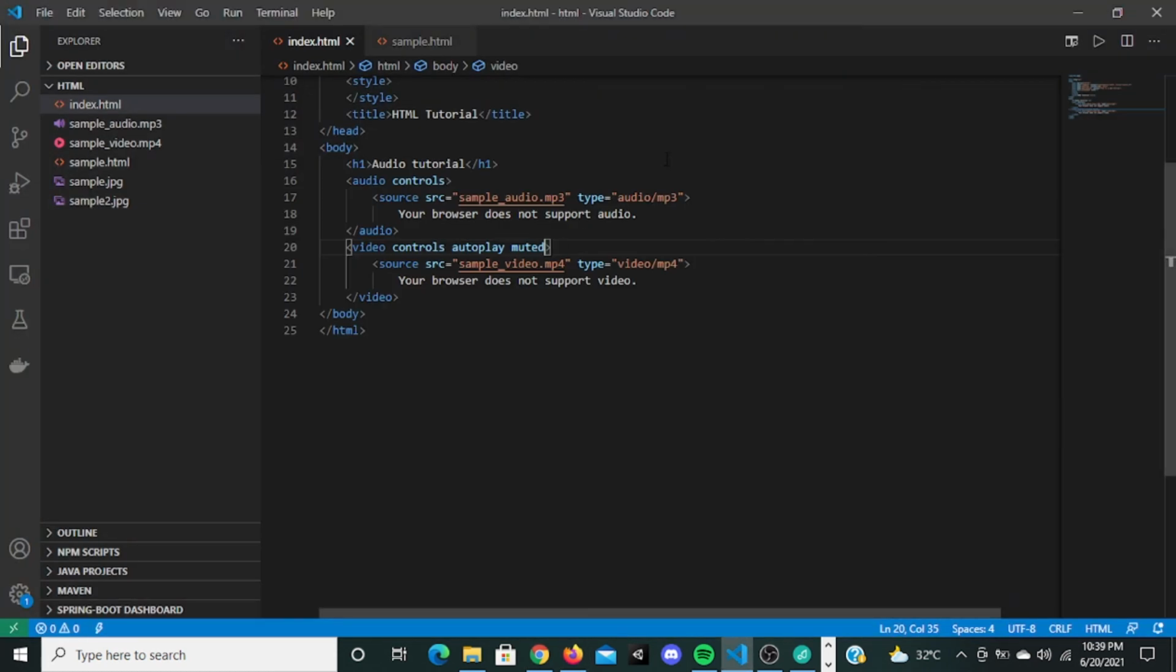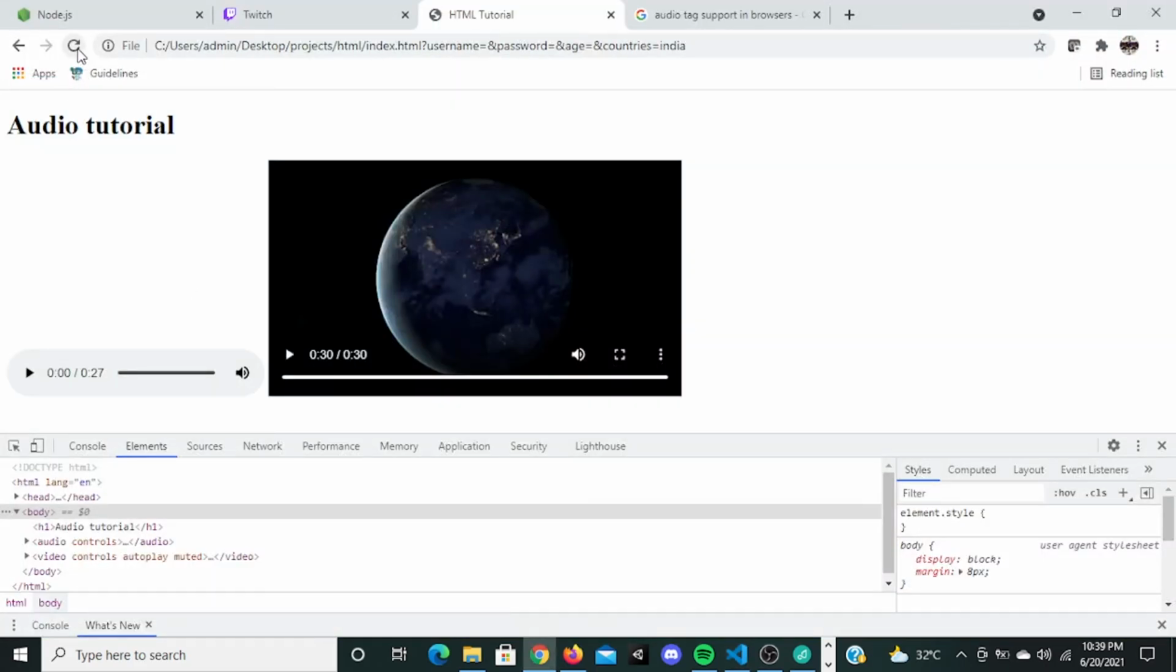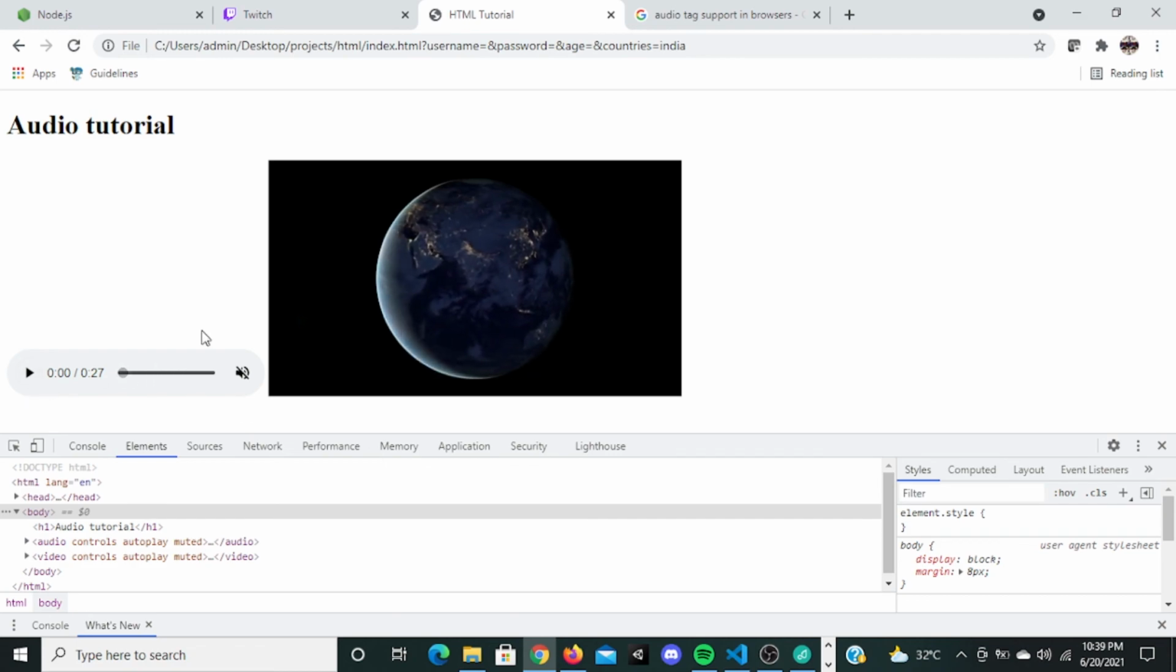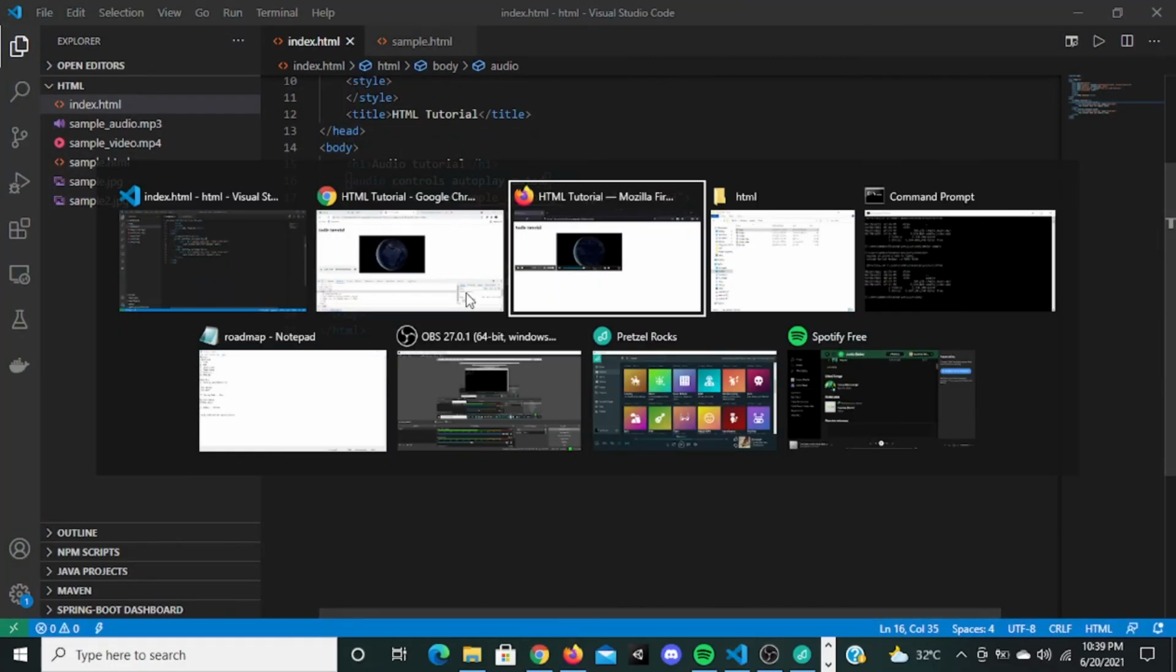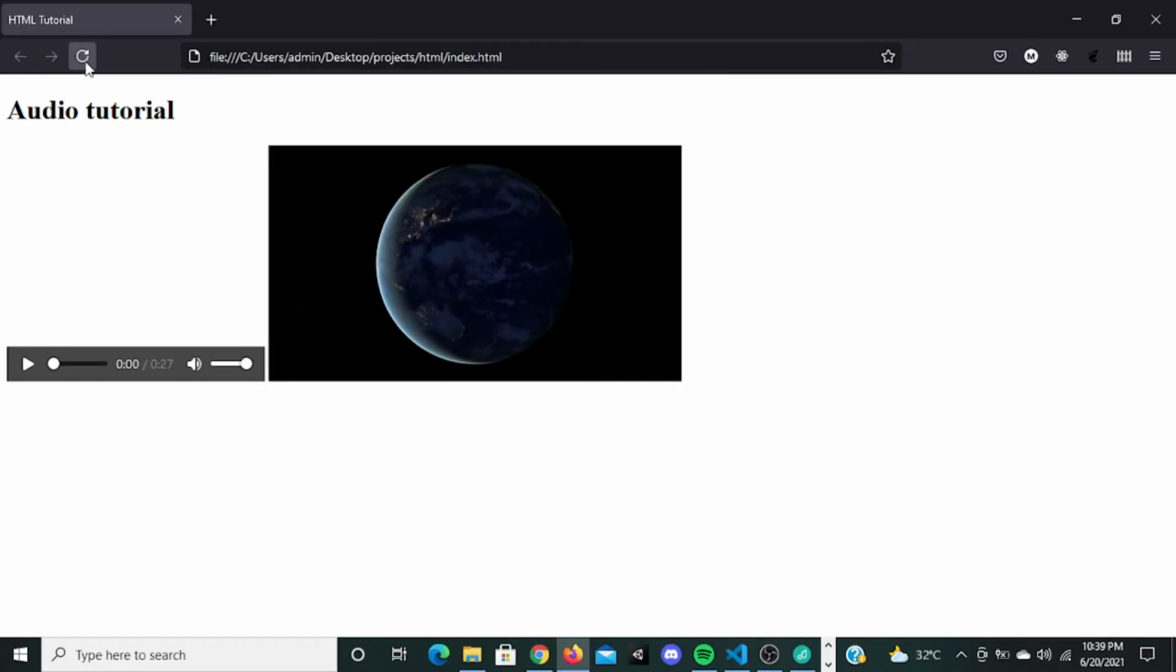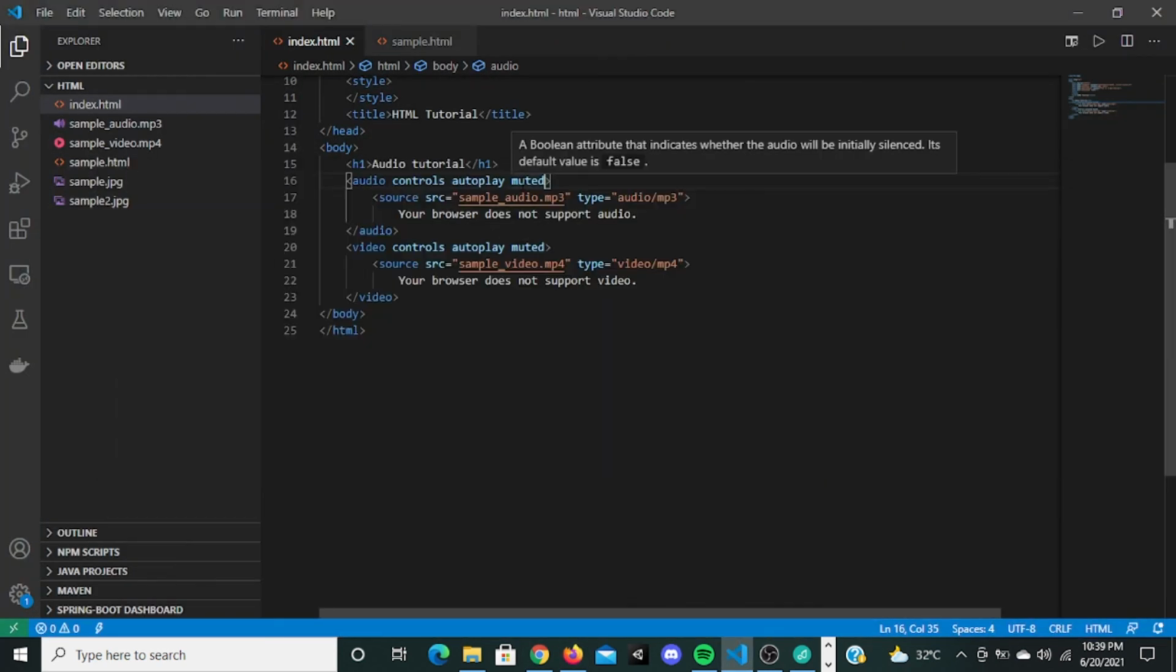So if I go here and do the same thing for the audio too, I'm going to say autoplay and mute it. If I refresh, it's going to play on its own. No, it's not playing on its own. I have to click it. Okay, let's see in Firefox. Actually, Firefox works. So I'm going to refresh. Audio is also playing, video is also playing. Again I'm going to refresh. Audio is also playing, video is also playing. There's some issue in Chrome, so that's why it's not playing on its own.